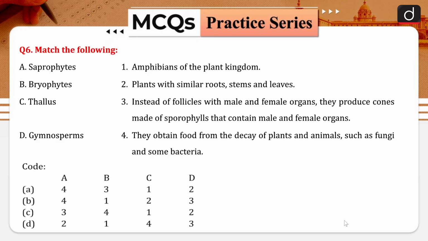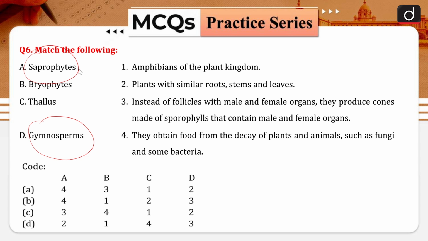Now, question number 6. There are certain terms given like saprophytes, barophytes, thallus, gymnosperms, and correspondingly certain explanations are given. You have to choose the correct code. If you don't know much about barophytes or thallus, you can still find the right answer, because you know that gymnosperms and saprophytes are terms used in NCERT. These are very basic terms in ecology and environment.